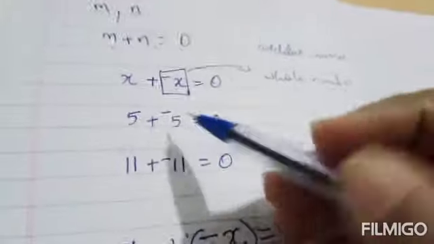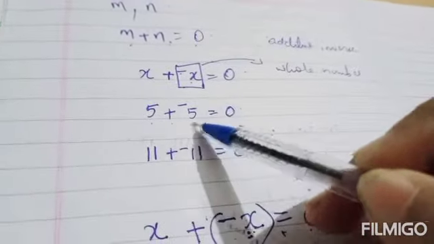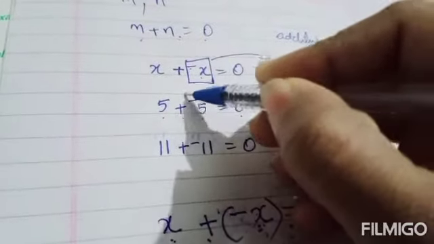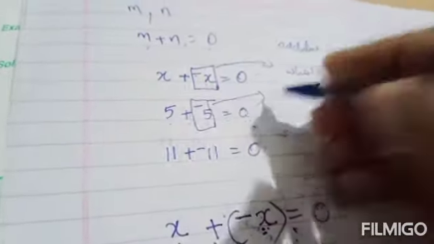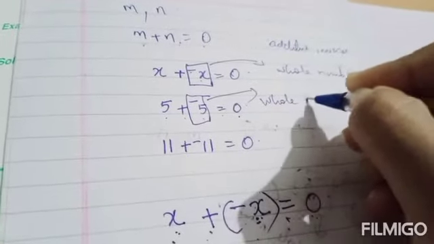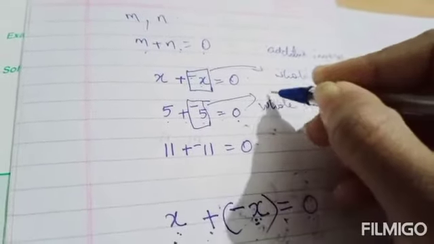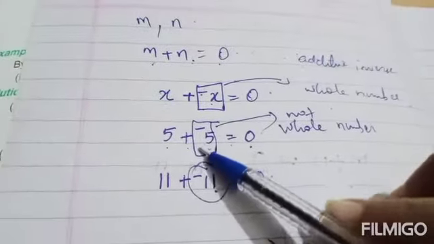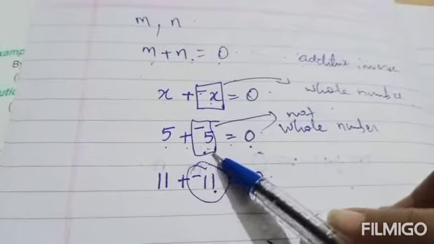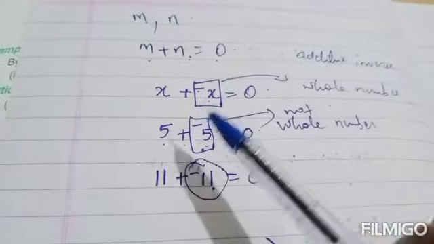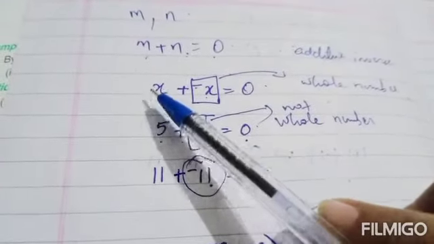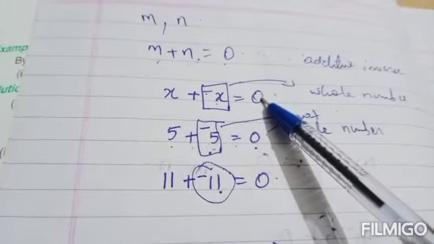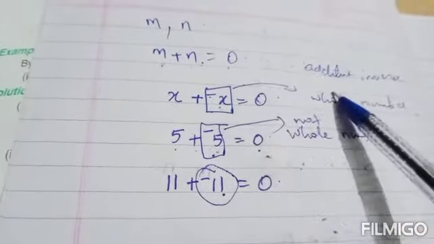So here 5 plus minus 5 equal to 0 we got, but minus 5 is not a whole number. So minus 5 is not the additive inverse of 5. For any whole number x, x plus minus x you should get 0 and minus x should be a whole number.